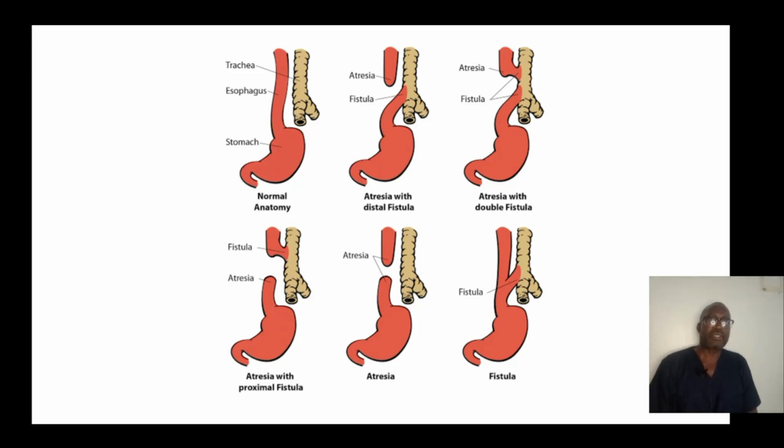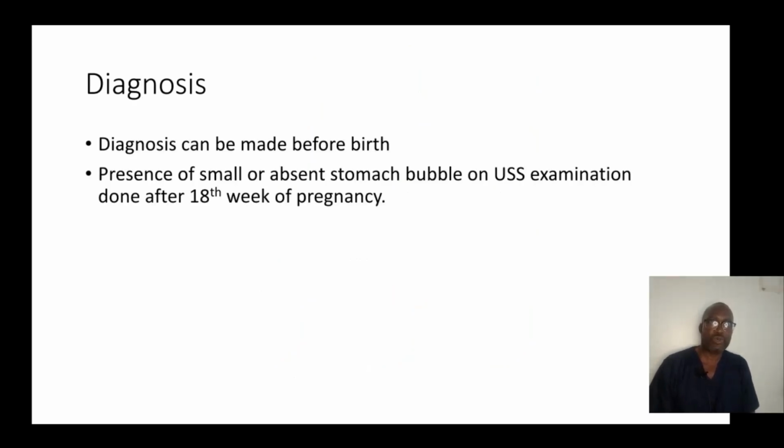The images show the normal anatomy and then the variants of esophageal atresia and tracheoesophageal fistula. Diagnosis can be made before birth through the presence of a small